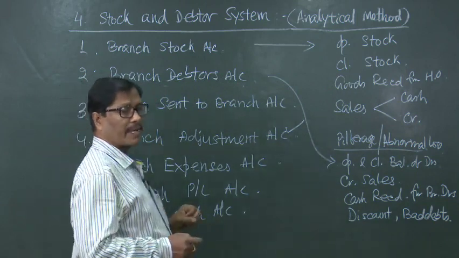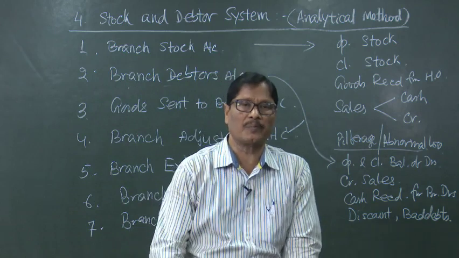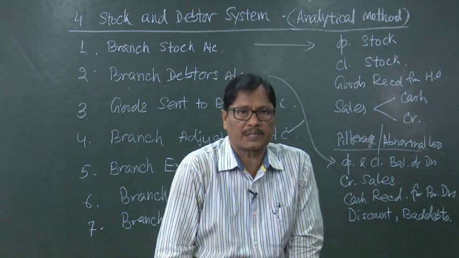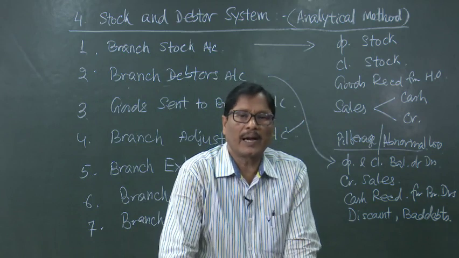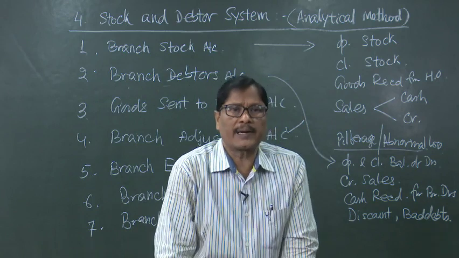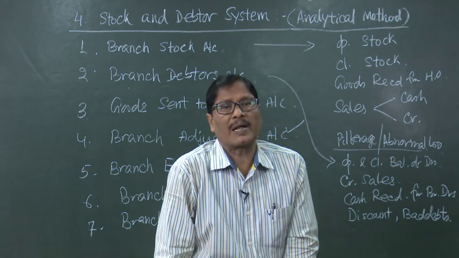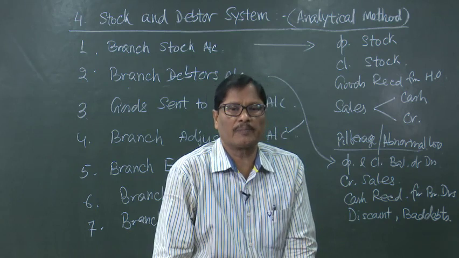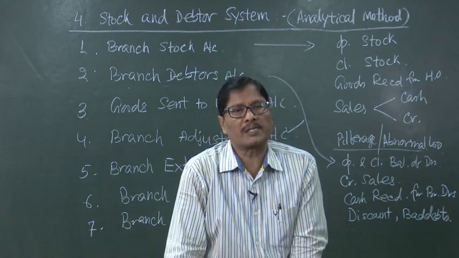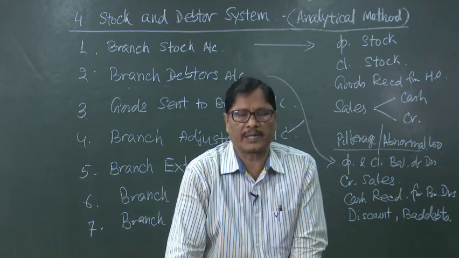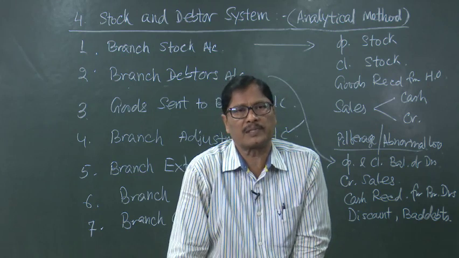Branch expenses account, whatever money has been sent to the branch for expenses, different expenses, what is the amount spent on different heads, and again the discount on bad debt, etc. allowed to the branch debtors will also get a place in the branch expenses account. And the branch expenses account, being a nominal account, will be transferred to the branch profit and loss account directly. The balancing figure will be going to the branch profit and loss account.